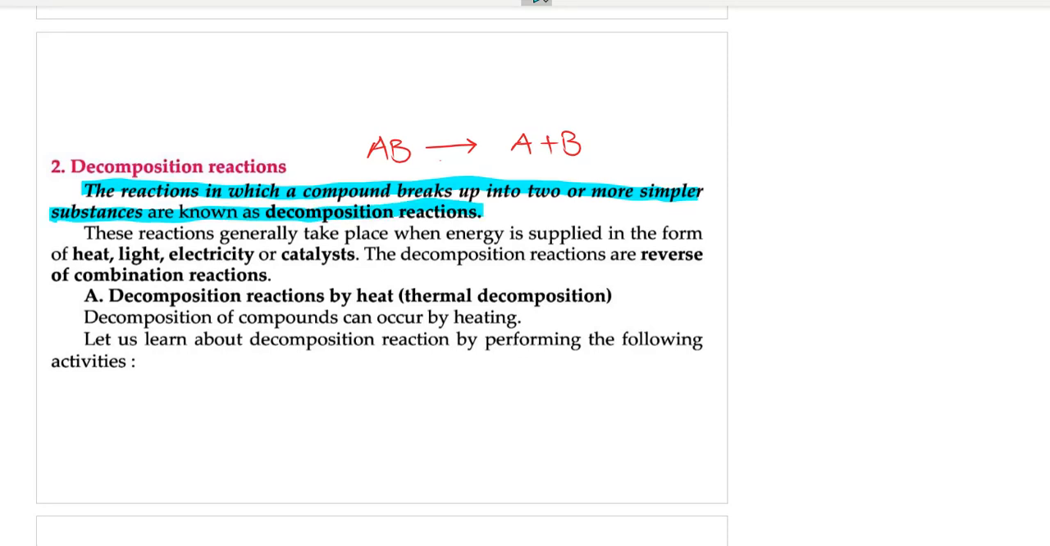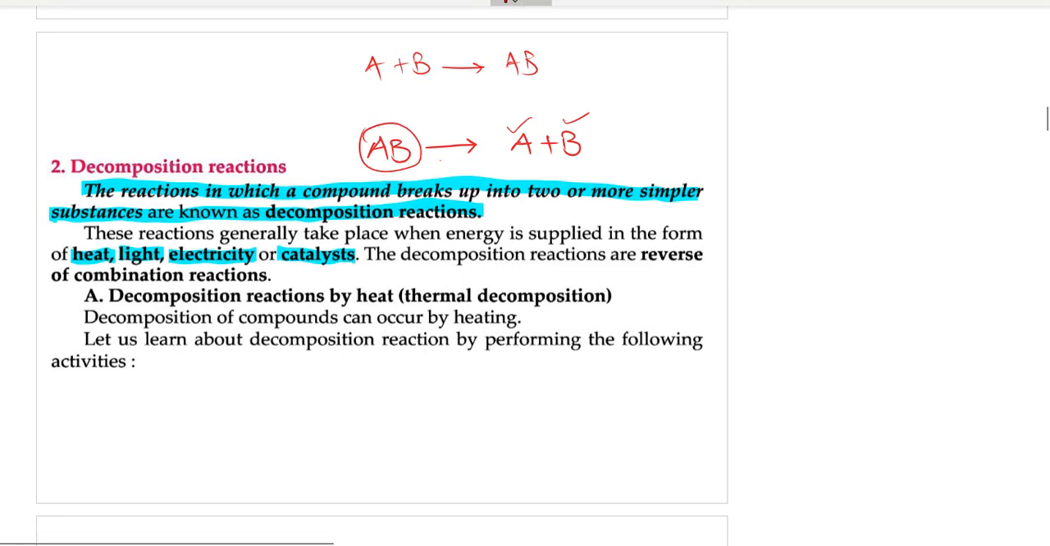These reactions generally take place when energy is supplied in the form of heat, light, electricity, or a catalyst. The decomposition reactions are the reverse of combination reactions. As you see, in combination reaction, two or more substances combine to give you a new substance. Here, one substance decomposes to give you two or more substances. So it is the reverse of combination reaction.